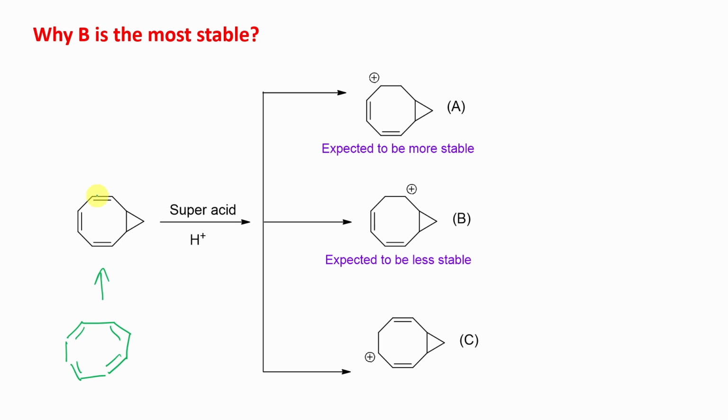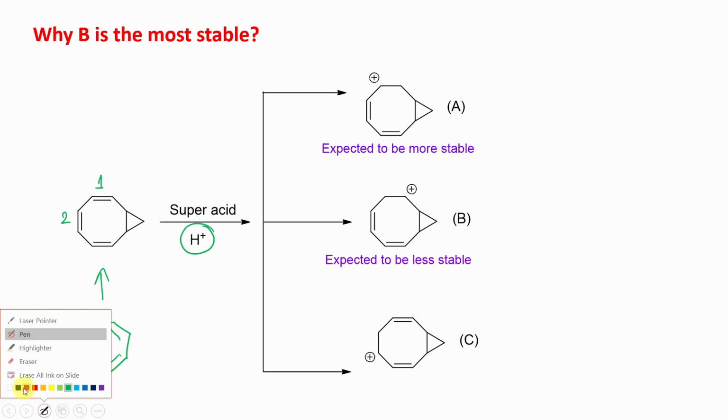Now if you look here, 1 double bond, 1 double bond, 1 double bond. Now if you give superacid, a very strong acid, it will release H plus, and that H plus will protonate. Now question, where will it protonate? If you look at this molecule, 2 types of bond exist. One is pi bond, another is sigma bond. Now pi bonds, the electron density is loosely bound, so that could be protonated easily. Now in this molecule, there are 2 types of pi bond, type 1, type 2. Now question, where will the protonation take place?